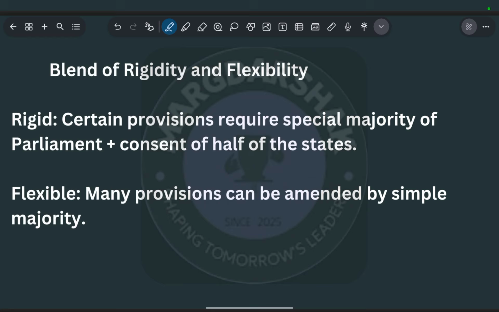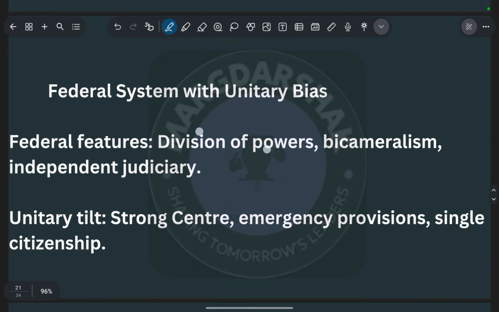So that our constitution can be amended with some procedures, so that we can fulfill the demands of contemporary and future times. That is why we have adopted the blend of rigidity and flexibility in our constitution. Rigidity: certain provisions require a special majority of the parliament plus consent of half of the states. And flexibility: many provisions can be amended by simple majority. That is the blend of rigidity and flexibility in our constitution.